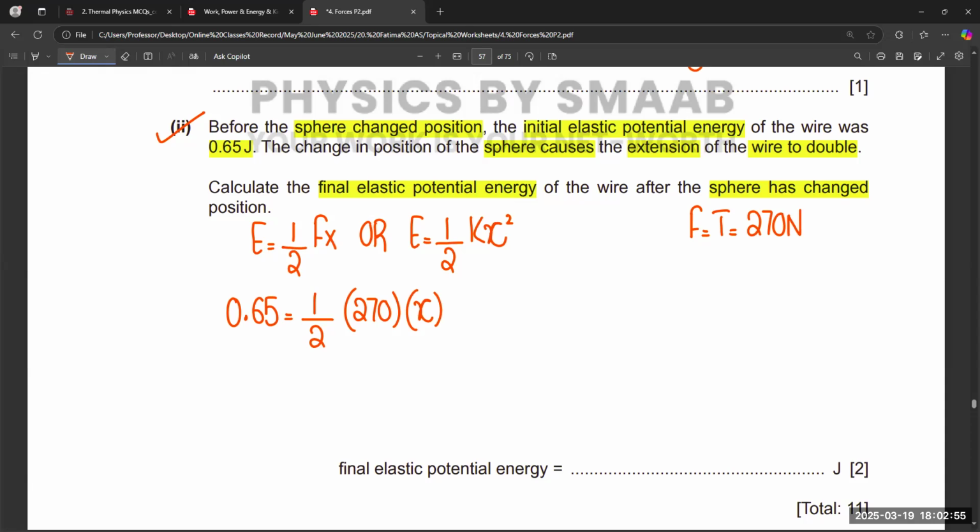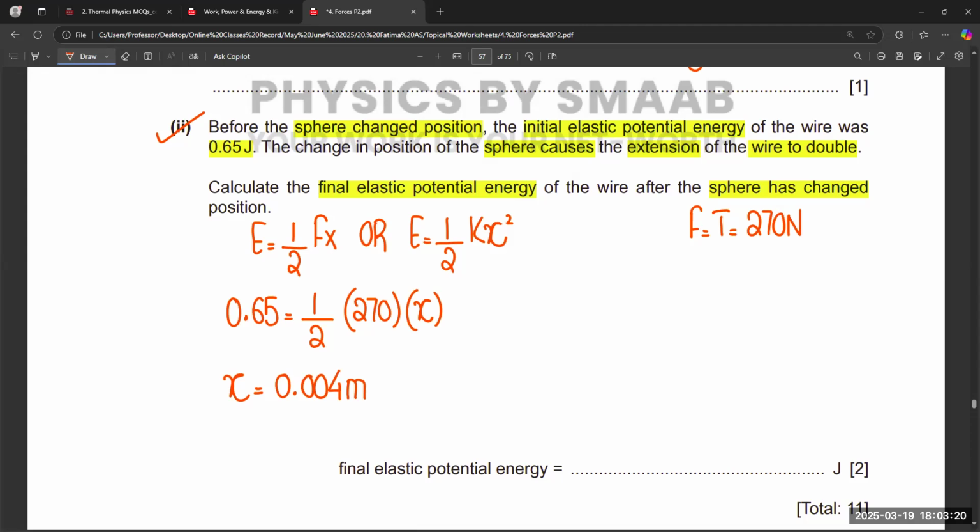So in this situation, if we find the value of extension, the extension will be equal to 2 multiplied by 0.65 divided by 270. The extension is 0.004 meters. So this is the extension at this value.